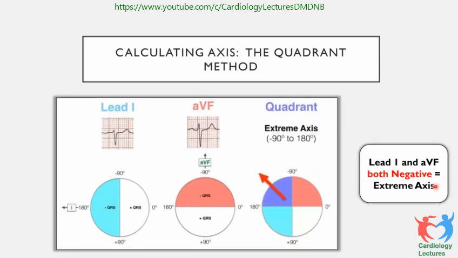You can pinpoint to one quadrant: either 0 to +90, or +90 to 180, or 0 to -90. After that, you keep that hexagram in your clinic. Then it becomes very easy to calculate the axis.